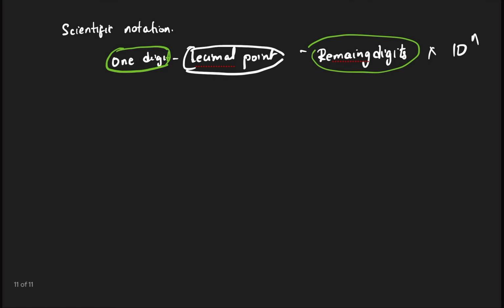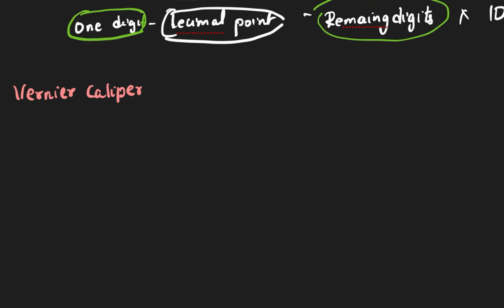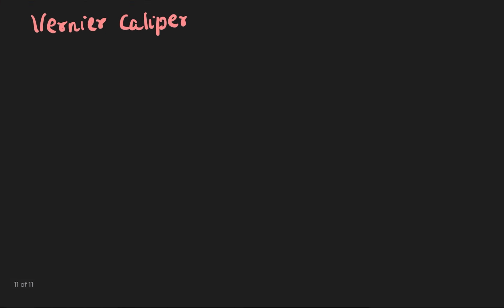Now the last topic, the most important topic, which is nothing but vernier caliper and screw gauge. These are the two important topics. I don't have much time to discuss the vernier caliper right now because this is a crash course. I cannot explain the vernier caliper in too much depth, so I will be explaining it shortly. Just pay a lot of attention to whatever I am explaining.